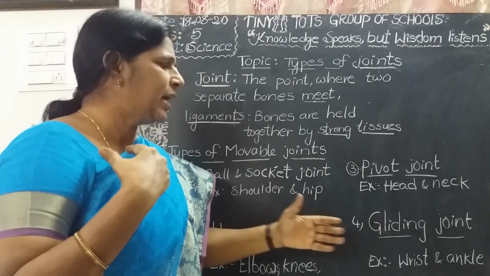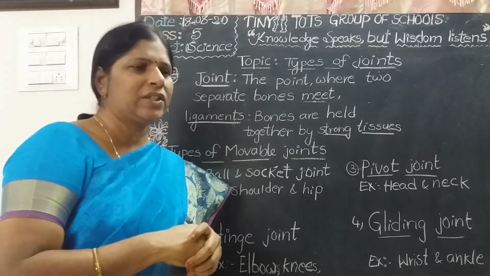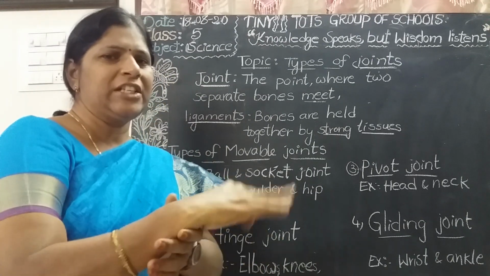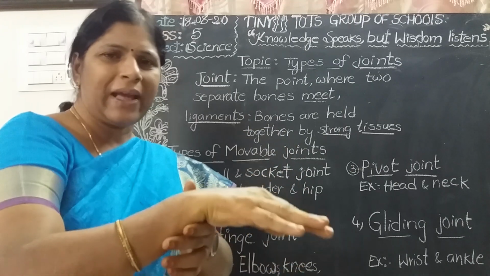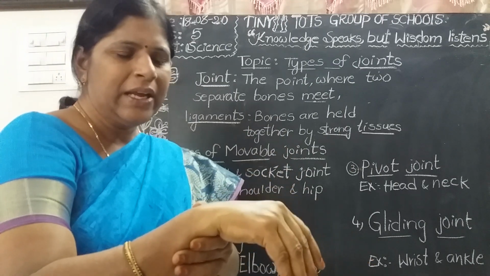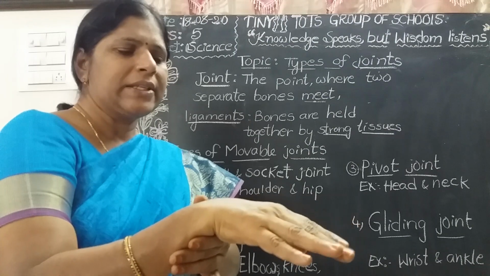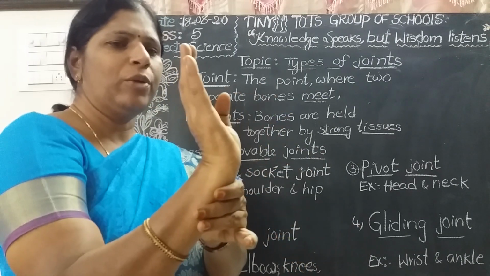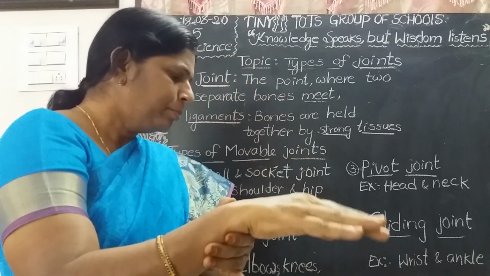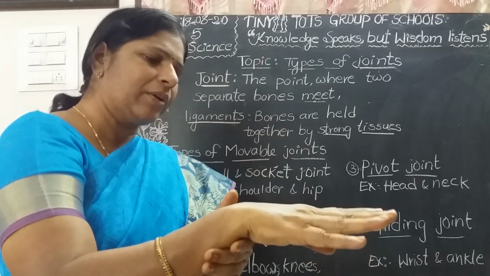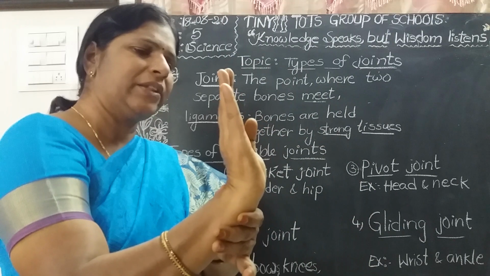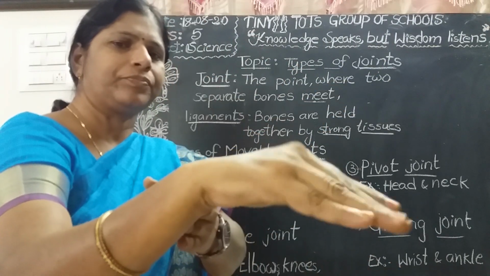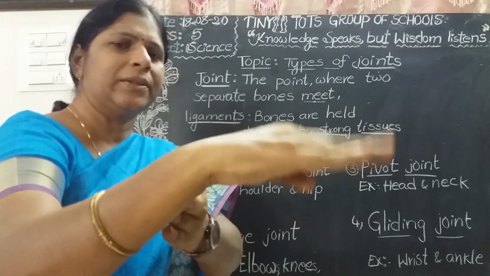Children, and gliding joint: it allows gliding, meaning glide over each other. It is present in between the wrist and ankle. It allows sideways, backward and forward movement.